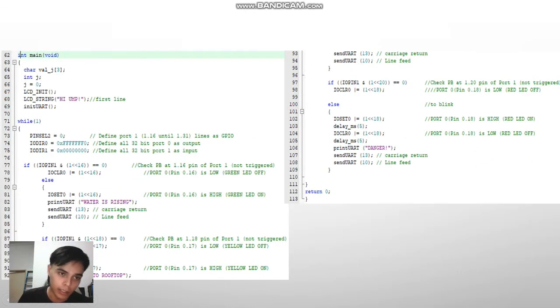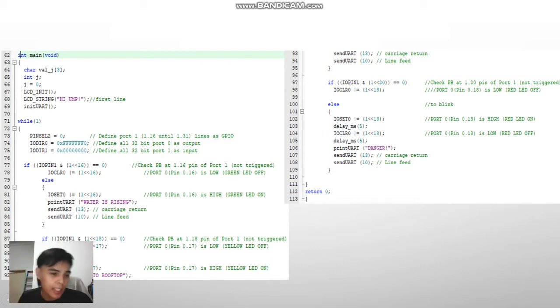And here is the main void, the main code to execute. To display Hi UMP, we put LCD string Hi UMP, and in the while loop, we declare the pin selection to 0, which means we define port 1.16 until 1.31 lines as GPIO, and also we define all the 32 bits of port 0 as output and all the 32 bits of port 1 as input.